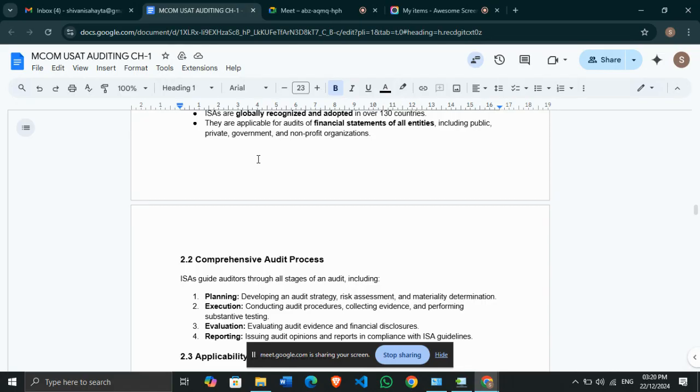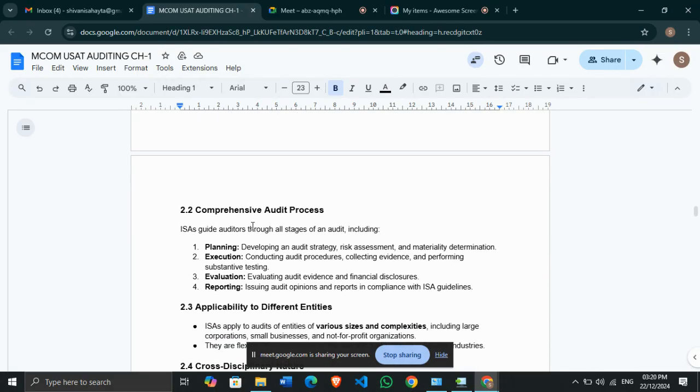Next is the comprehensive audit process. All the stages of the audit process are covered. The first is the planning stage, wherein you develop the audit strategy, assess the risk in the financial statements, and determine materiality. After that, you execute all the audit procedures.